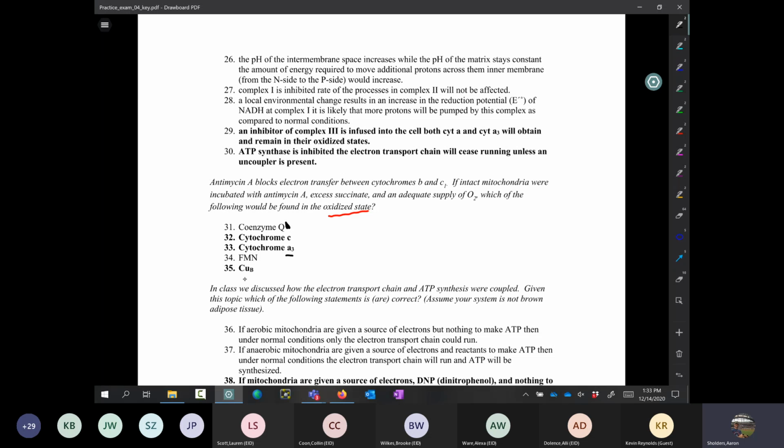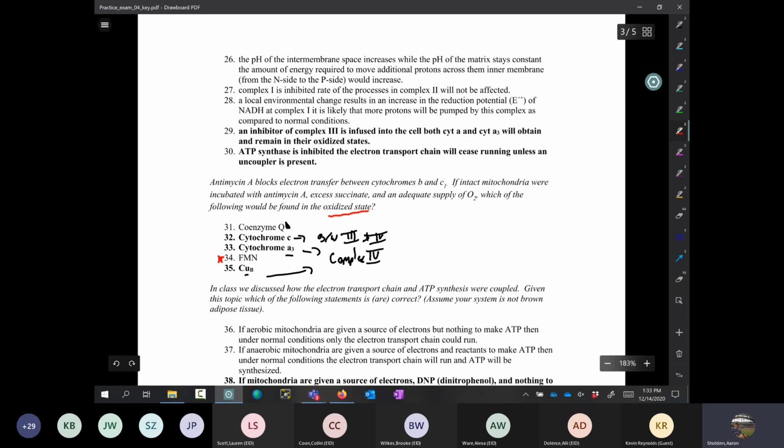Okay, that would be true of copper B, right? So these are both in complex 4. Okay, and then this is between 3 and 4. It carries electrons from 3 to 4. Okay, and then finally FMN. So copper B is going to obtain an oxidized state, just like cytochrome A3.